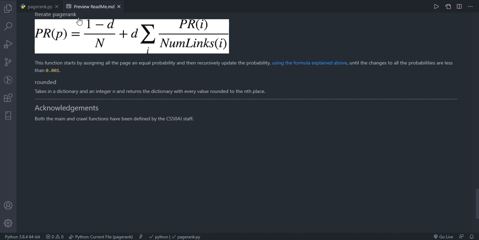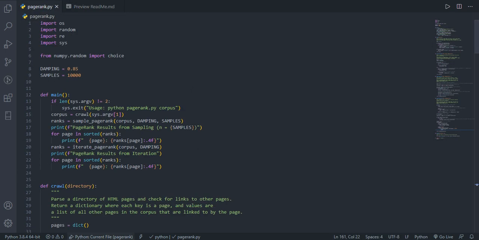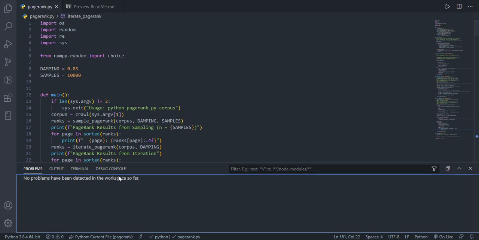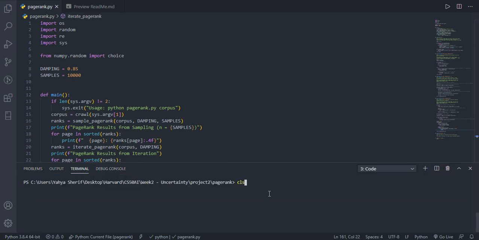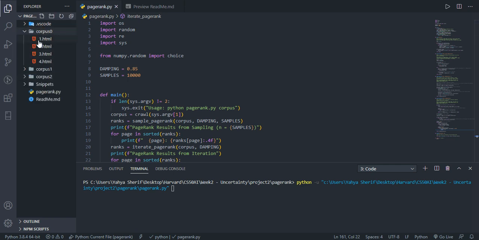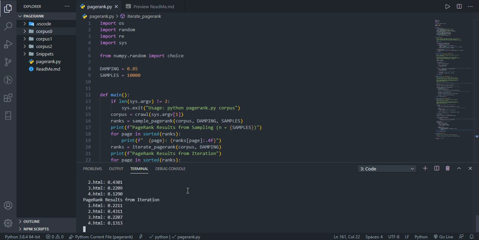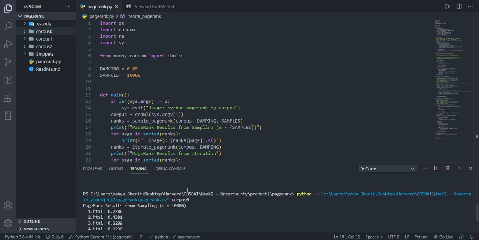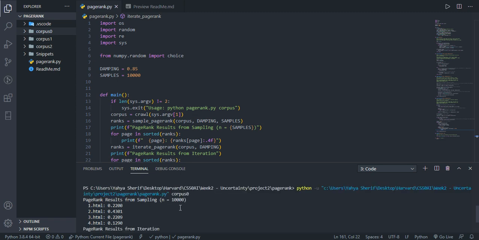Let's run the code straight away. So if I open my terminal here, let's just run it. So here is a bunch of folders, each containing a bunch of HTML files that have some links. So if I run it on corpus 0, you see that the program will tell me here, page result from sampling, 10,000 samples.